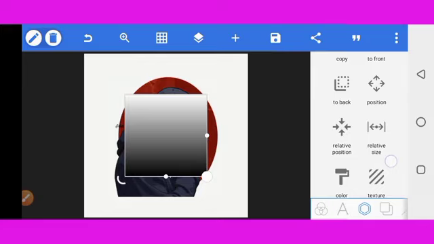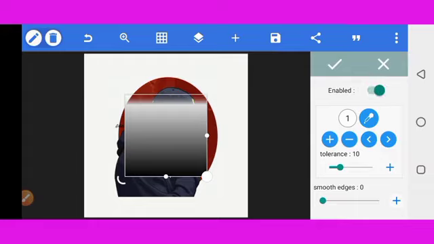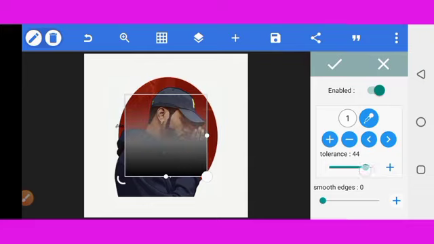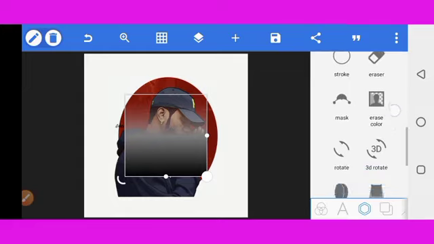Okay, now we're going to go to the erase color function. You can see I've actually erased that a bit. Okay, I think I should leave this at 30. Let me leave this at 39. 39 will be okay, perfectly okay. Okay, so you can see that this particular one I left it at 39.